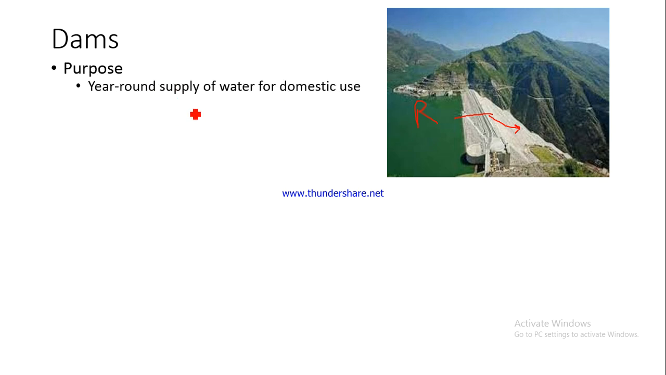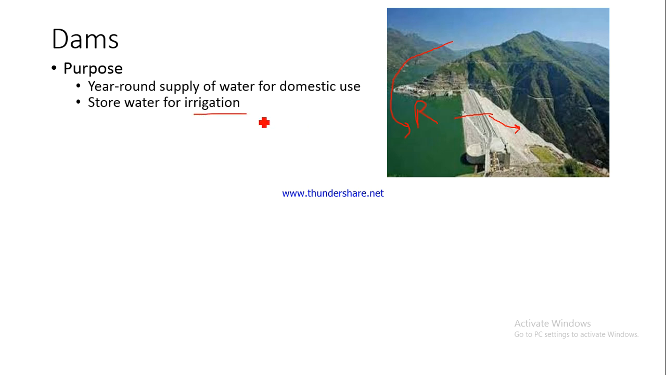Number one is year-round supply of water for domestic use. What you have done is basically you have stopped some river here. So this is a river which is flowing like this. You have erected a barrier. Now this water is not allowed to flow freely. It would not be flowing freely to the plains, and from there to the sea. It would not be emptying its water to the sea. It will get stored, and this water can then be used in the dry season.